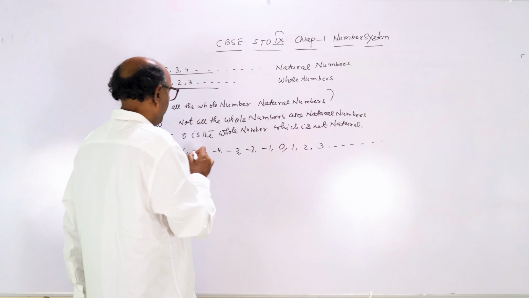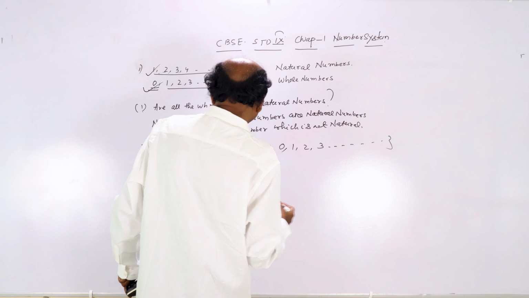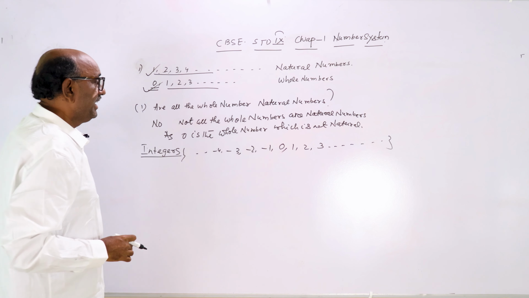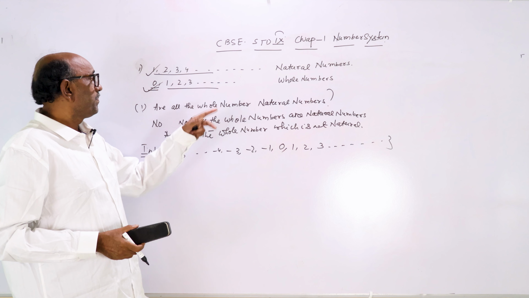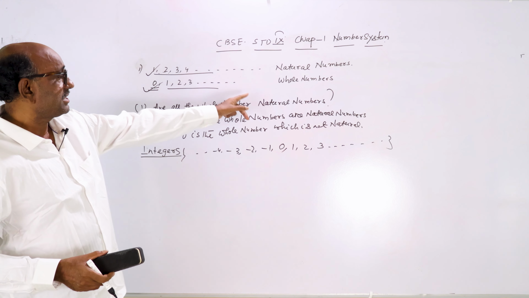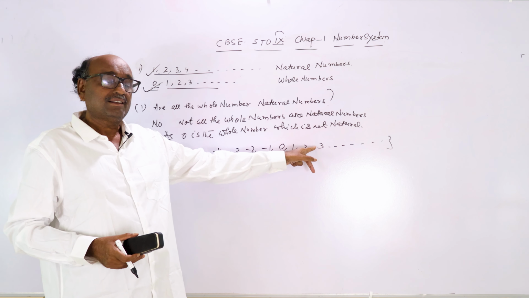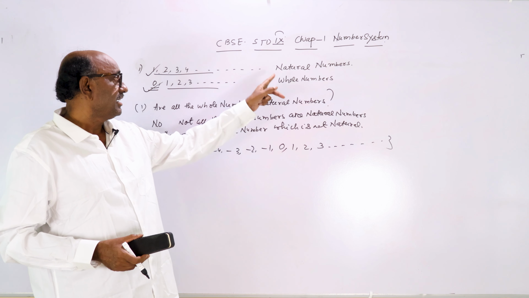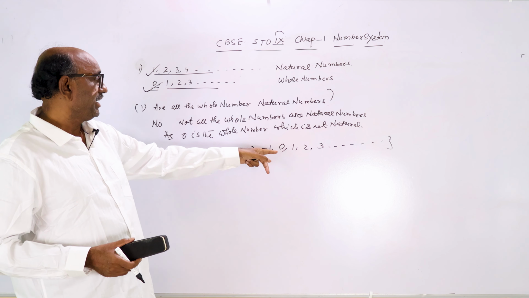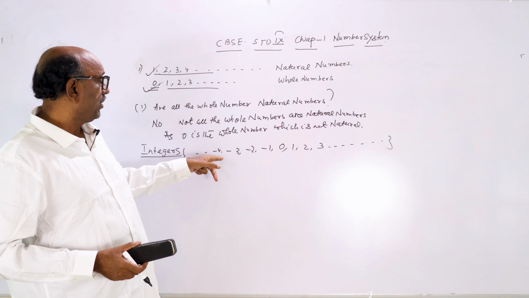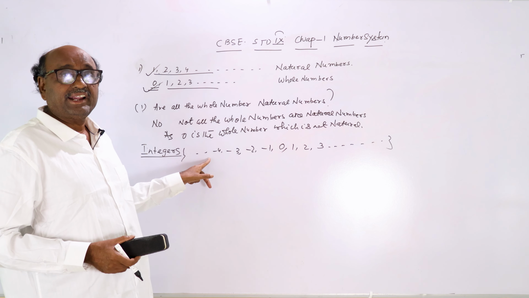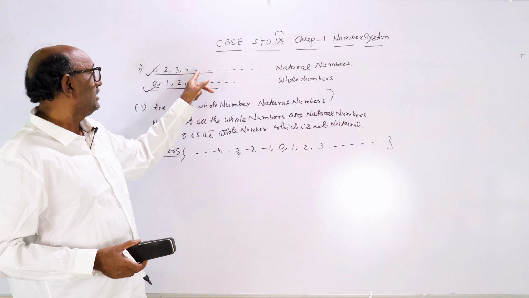All these numbers are integers. Now you see, all the natural numbers are integers, but not all the integers are natural numbers, because 0 including all the negative integers are not natural.